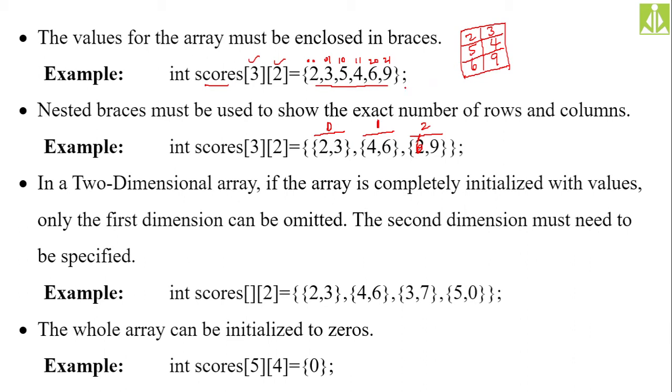Okay, so in a two-dimensional array, if it is completely initialized with values, only the first dimension can be omitted.